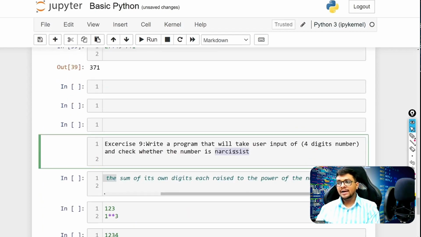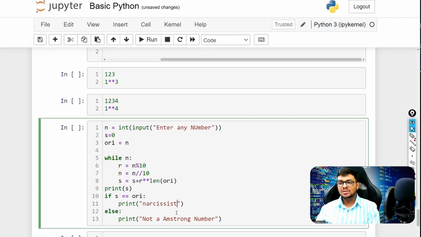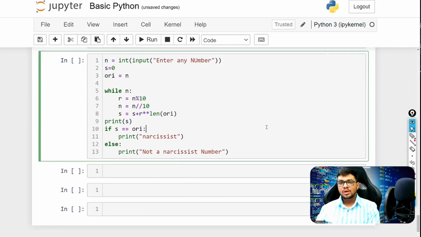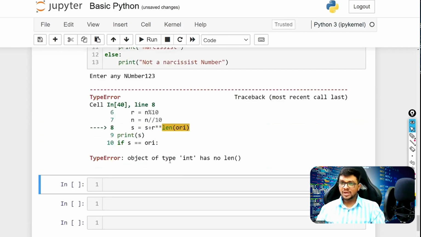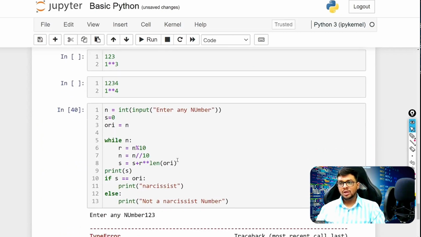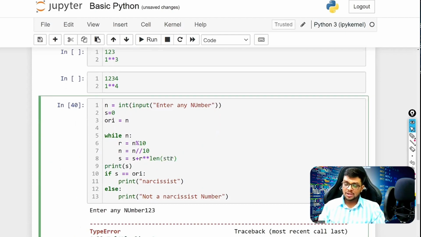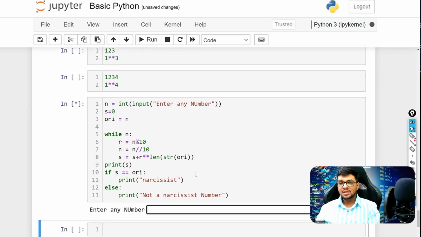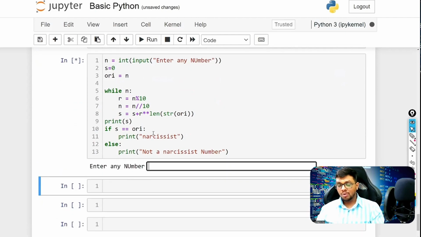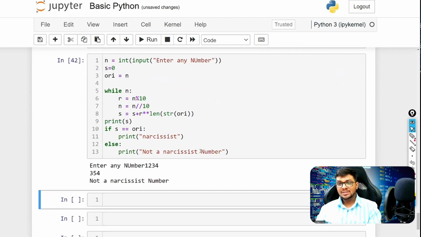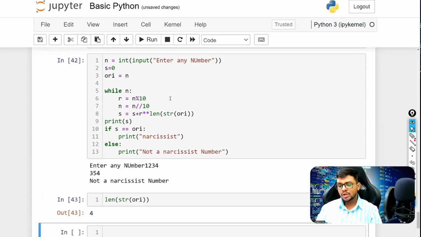Instead of writing Armstrong number, I would write whether it is a Narcissist number or not. Let's run this. If we do 1, 2, 3, okay, object int has no attribute length. So we need to convert this into a string because it does not take integers here. Okay, perfect. Let's run it. 1, 2, 3. Okay, it's not a Narcissist number. Let's try 1, 2, 3, 4. Sorry, 1, 2, 3, 4 is not a Narcissist number.